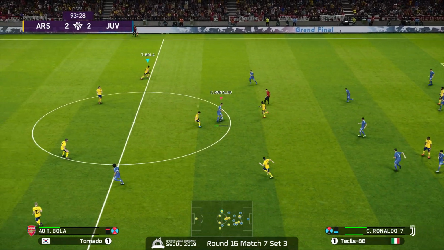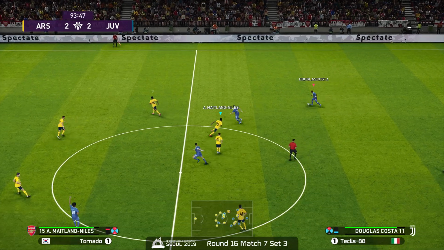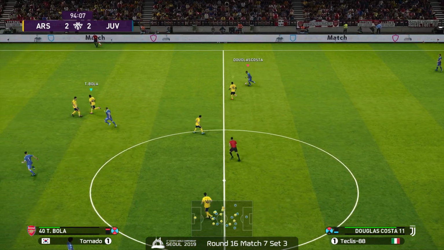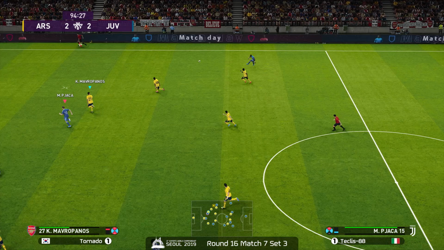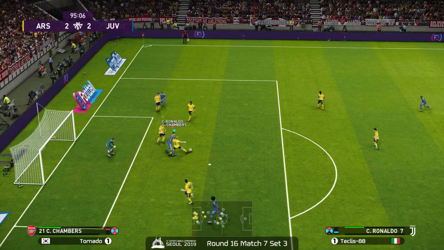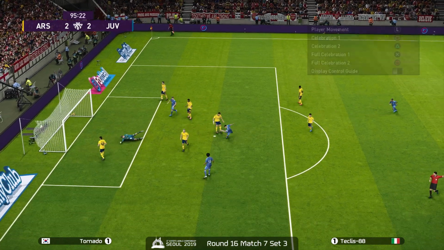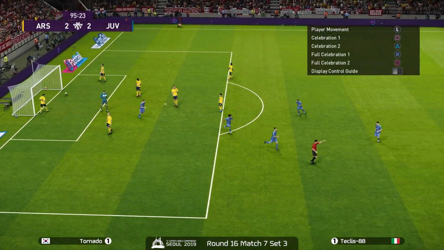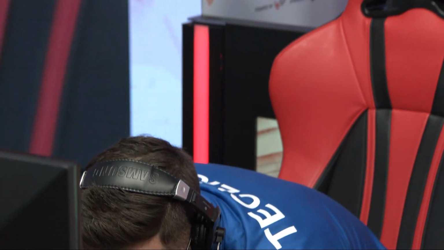Yeah, Teclis immediately saw where Tornado was potentially going to go for that center of the field, and he repositioned his midfielders and defenders immediately. Now Yaka, being set up there by Douglas Costa. Ronaldo gets it, turns with it, shot. Great goal, great finish by Ronaldo. And you can see how incredibly happy Teclis is there.